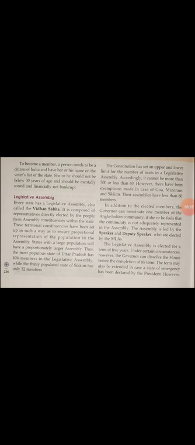Before 5 years. The term may be extended if a state of emergency has been declared by the president. Now, if the president declares an emergency, if something happened in a state, some chaos or revolt or fights going on, and the state government was not able to control that, then there will be presidential rule from the center. The president will rule over that state. That is called presidential rule.